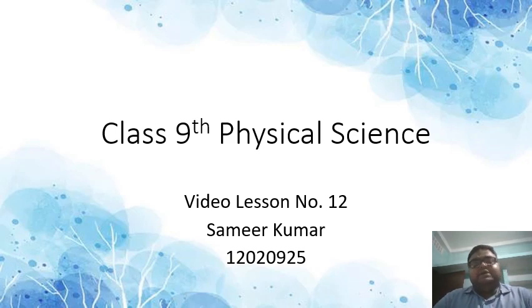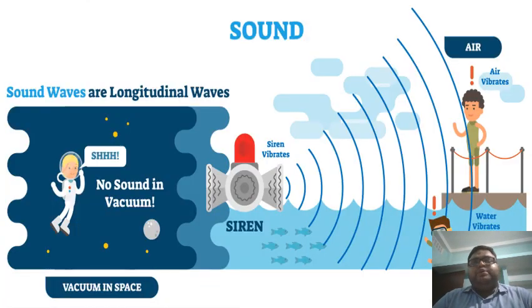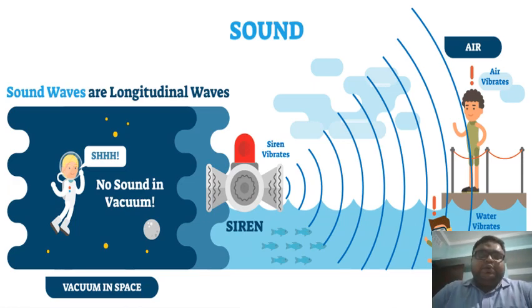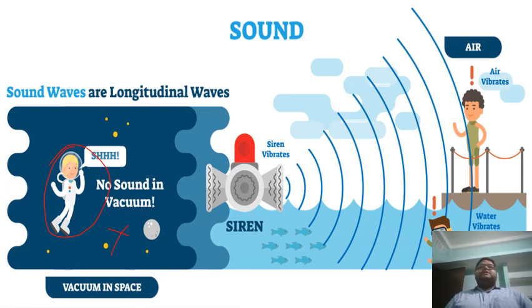Okay, students? Right. So students, here is a picture shown in the slide. What do you think you can observe from this picture? What comes to your mind when you observe this picture? Yes? Right. You can see that this astronaut who is in space cannot hear a sound, right? So there is no sound in a vacuum because there is no medium, right? We have studied in our previous class, in the topic of propagation of sound, that a medium is required for the propagation of sound. So if there is no medium, then there will be no sound, right?